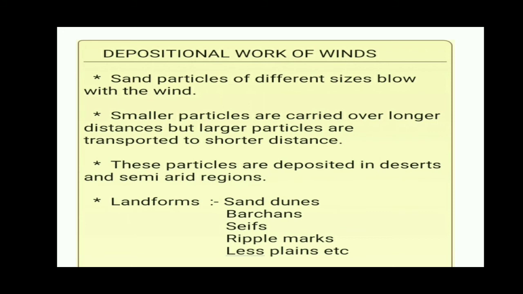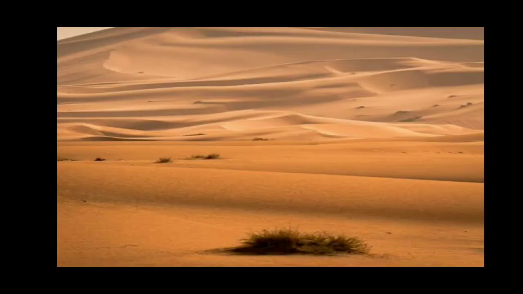As a result, specific landforms are formed because of the depositional work of wind, and the landforms are sand dunes, barchans, seifs, ripple marks and loess plains. The spelling should be L-O-E-S-S, loess plains. Let us see what these landforms are.